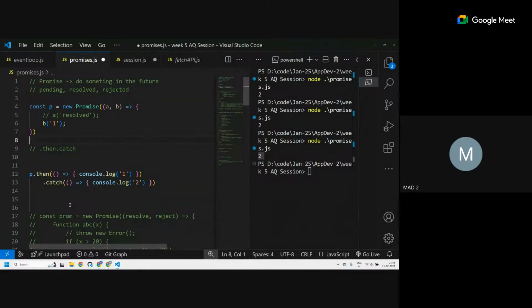Okay, sir. So suppose next up we'll move forward to the fetch API as well. In fetch, what happens is you're sending some request, and then later on it will get the data back. When it gets the data back successfully, we execute a bunch of different code. If it doesn't get proper data back, then we execute another bunch of code. That's why we have to understand this.